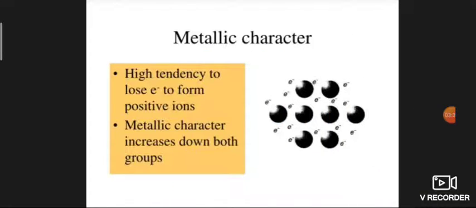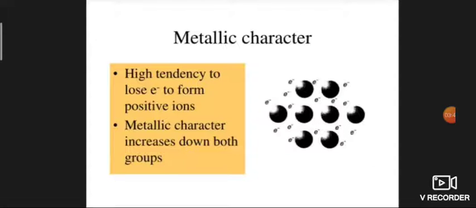Metallic character. Alkali metals are the most electropositive elements in the periodic table, and their metallic character increases moving down the group, as the tendency to lose the valence electron increases.